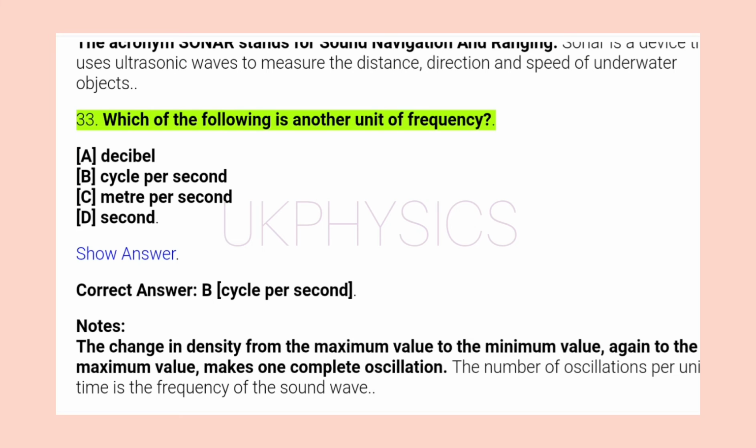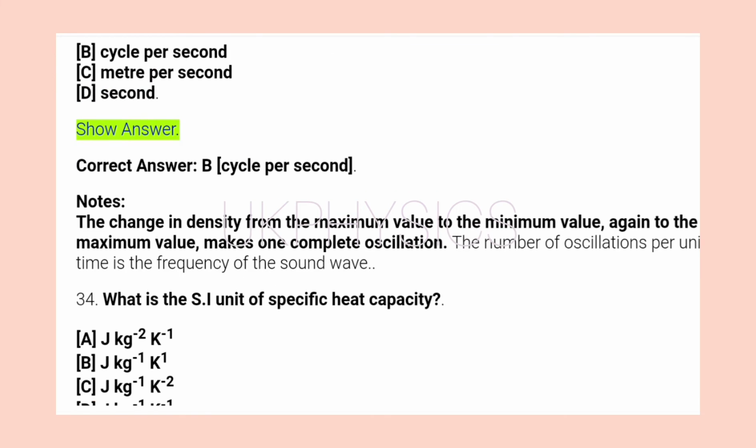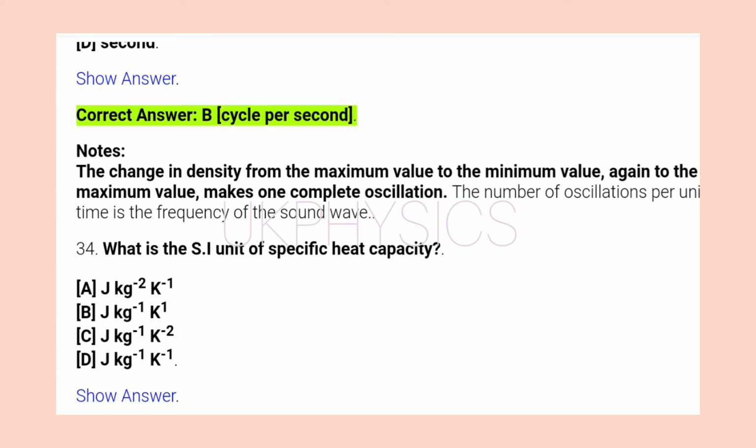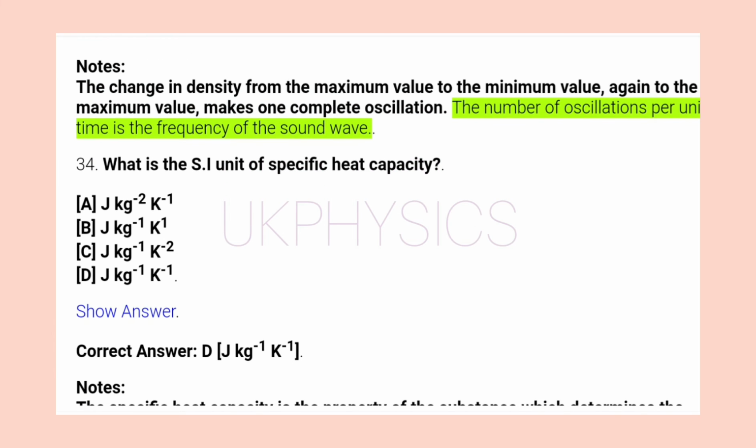33. Which of the following is another unit of frequency? A. Decibel. B. Cycle per second. C. Meter per second. D. Second. Show answer. Correct answer, B. Cycle per second. Notes: the change in density from the maximum value to the minimum value, again to the maximum value, makes one complete oscillation. The number of oscillations per unit time is the frequency of the sound wave.